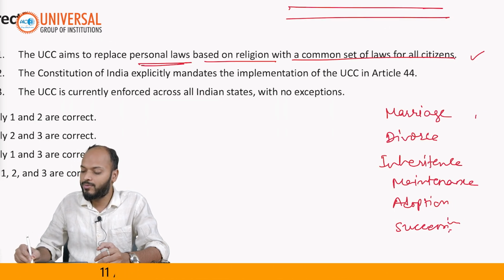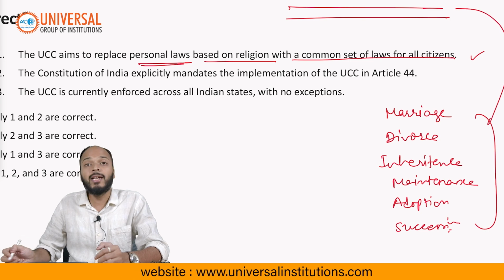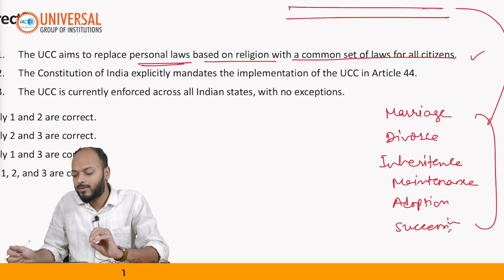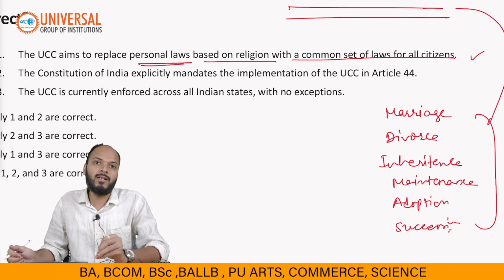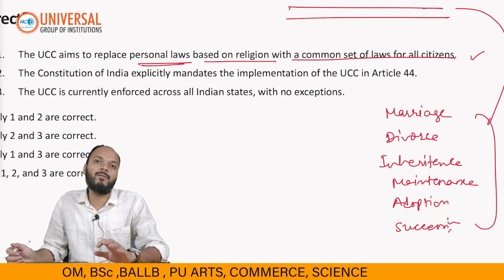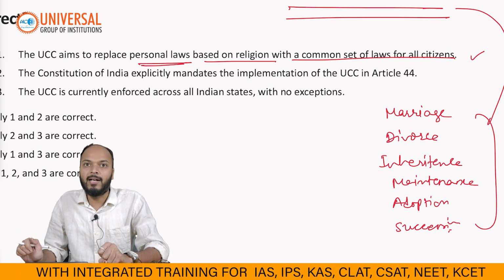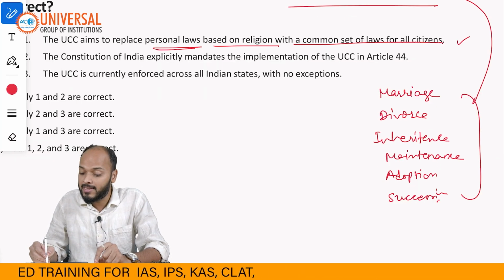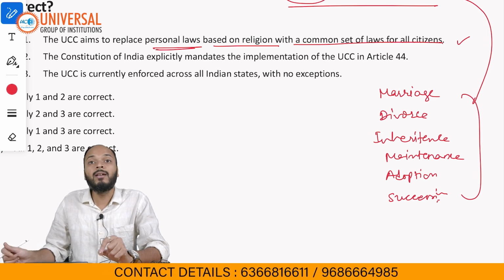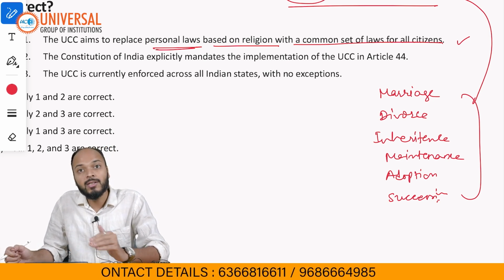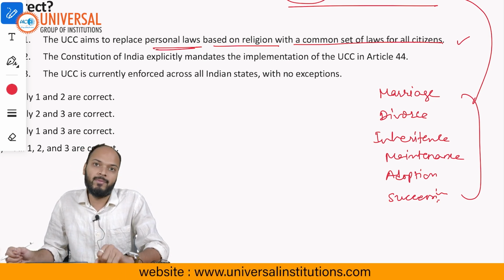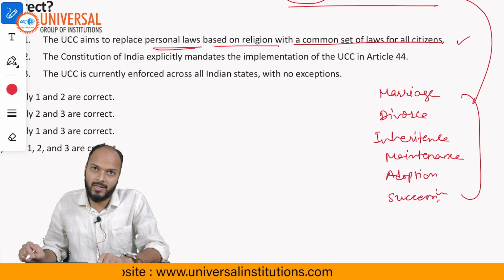These are the issues under UCC. Right now these issues are governed by our personal laws. We don't have a common set of laws for all citizens in India. What UCC is trying to do is bring uniformity, meaning replacing these personal laws with common laws for everybody. So statement 1 is absolutely correct.